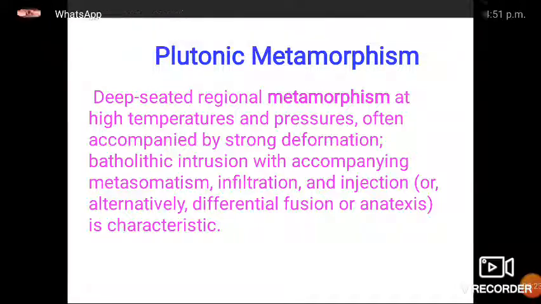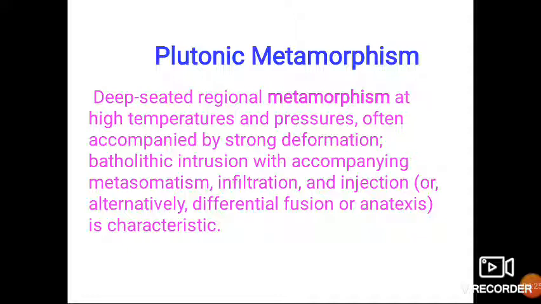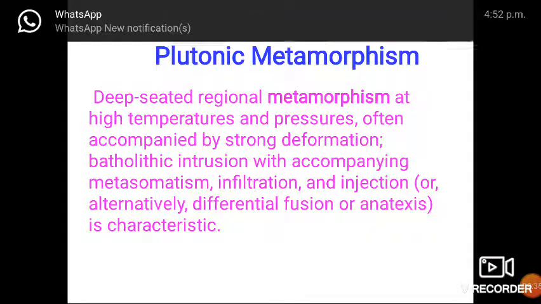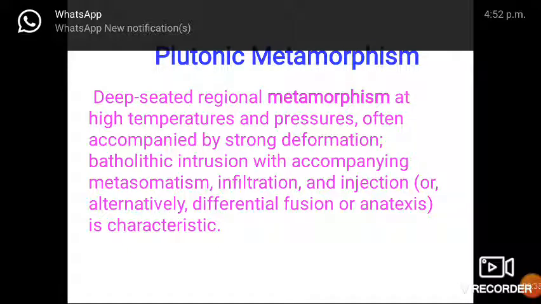and the processes occurring here are metasomatism, infiltration, injection, and anatexis. These are the characteristic processes which occur in plutonic metamorphism at very high pressure and temperature conditions.